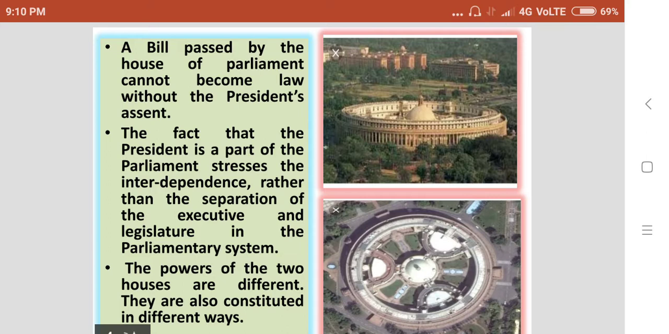A bill passed by the Houses of Parliament cannot become a law without the President's assent. The fact that the President is part of the Parliament stresses the interdependence rather than the separation of the executive and legislature in the parliamentary system. The powers of the two houses are different. They are also constituted in different ways.